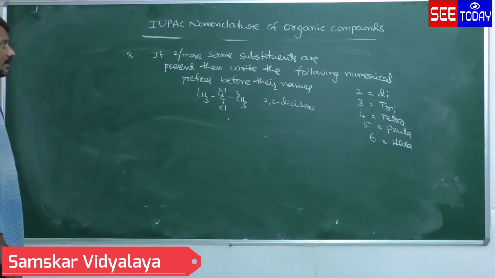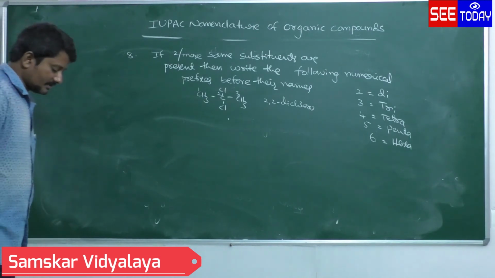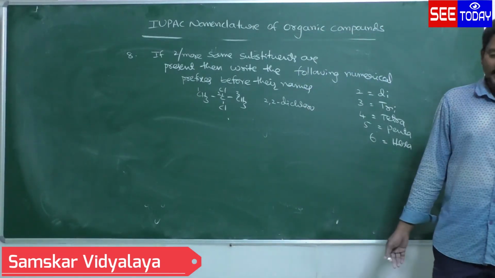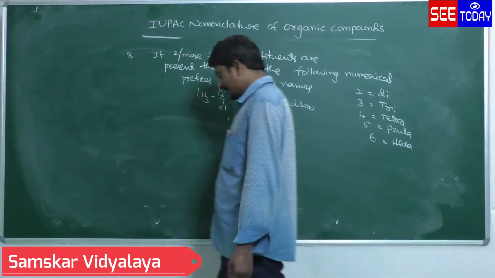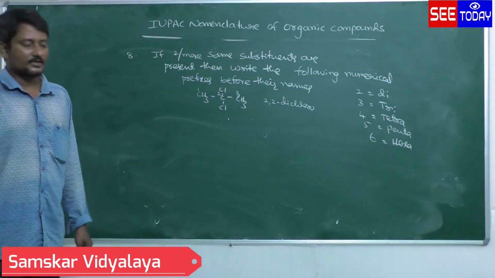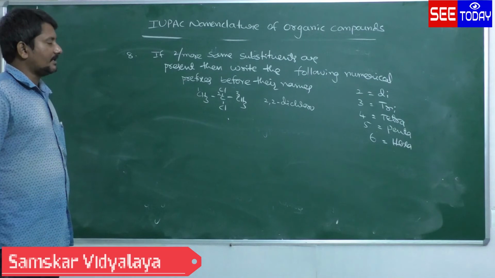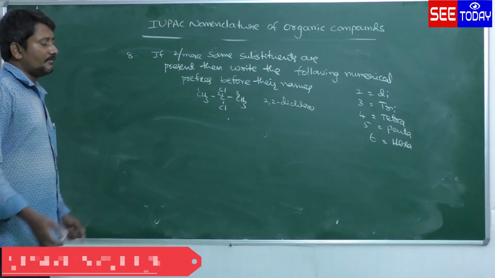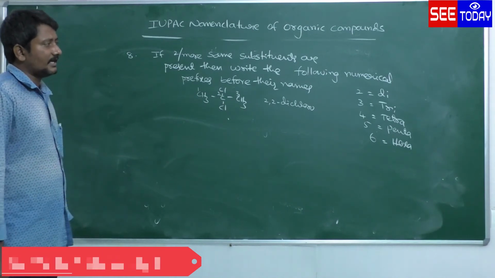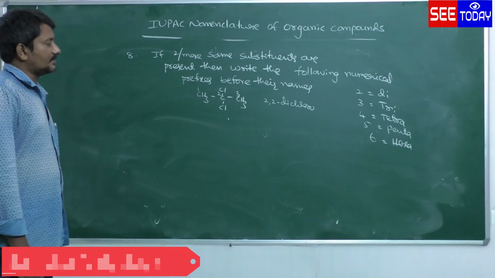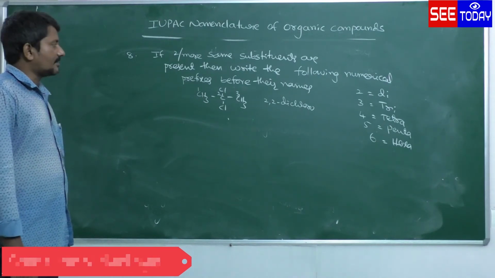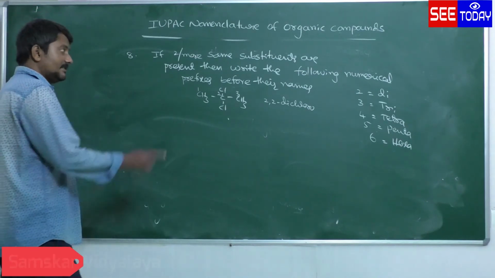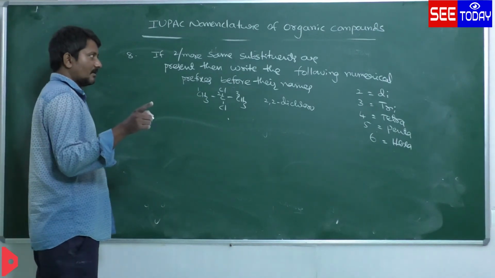Not only substances; suppose 2 double bonds are there. 2 double bonds means you have to take the numerical suffix. Double bond represents the primary suffix. 2 similar double bonds are present in the given organic compound, so before the primary suffix name you have to use the word di. So if 2 or more substances as well as primary suffixes are present, then we have to write the following numerical prefixes before their names. So this is also applicable for the primary suffixes, not only for the substance.